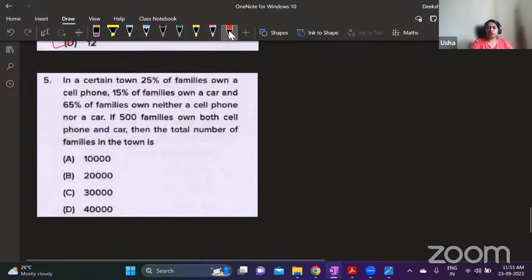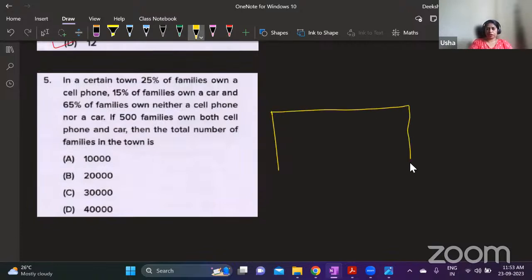You can solve it using the formula or you can use the Venn diagram. I will use the Venn diagram. You can use the formula also. I'll show you both the methods. I'm using the Venn diagram here. I will mark this as families owning phone and car. P for phone, C for car.